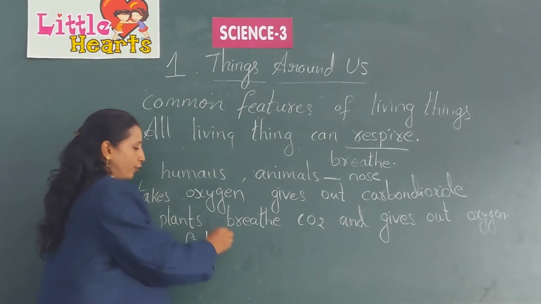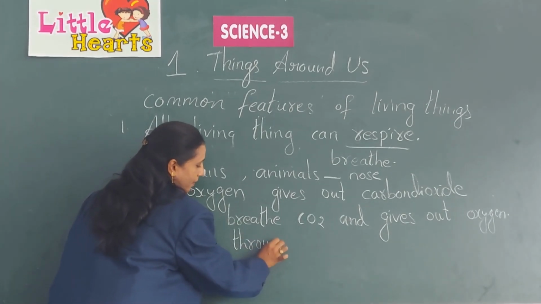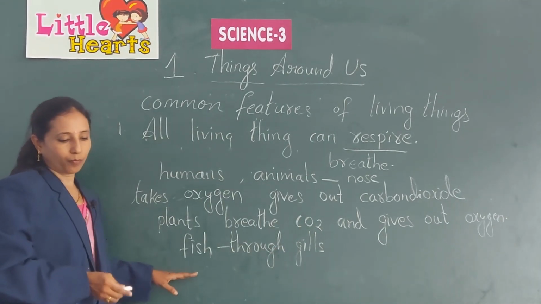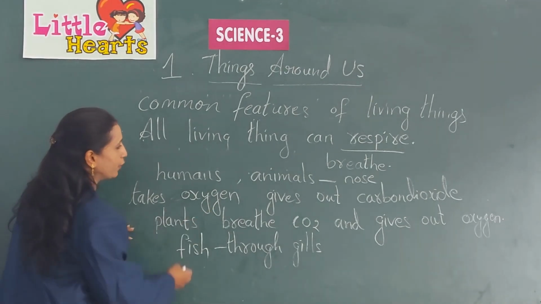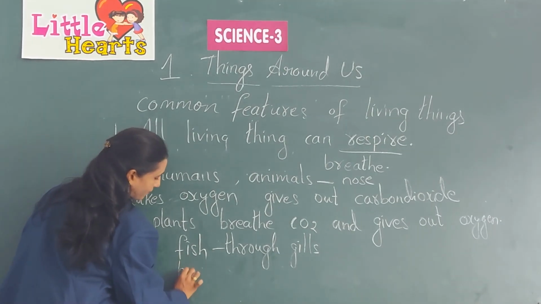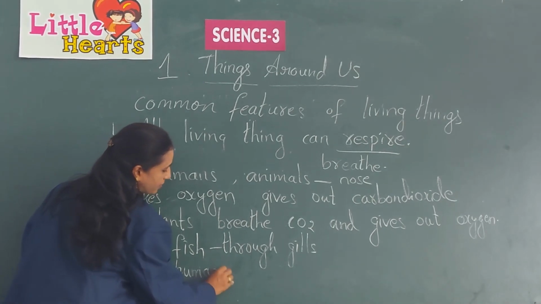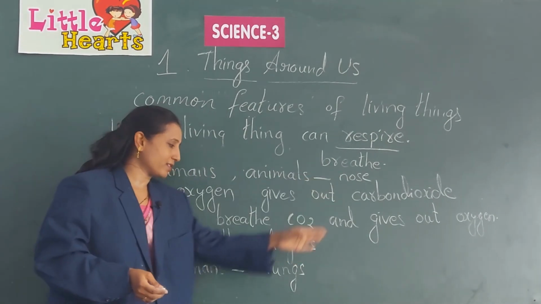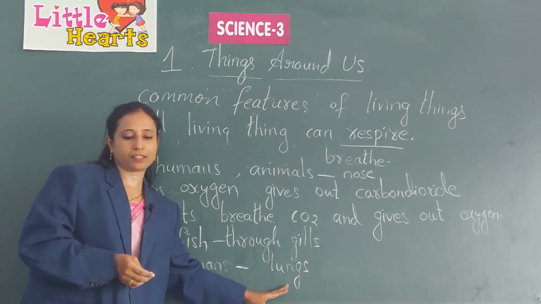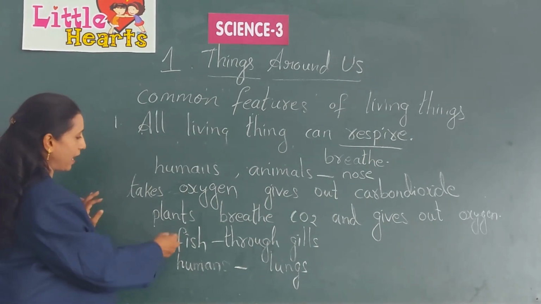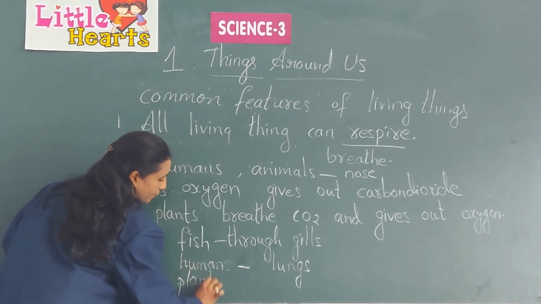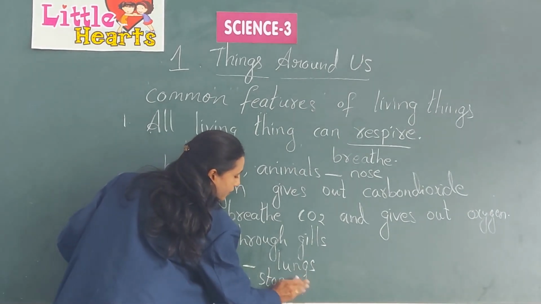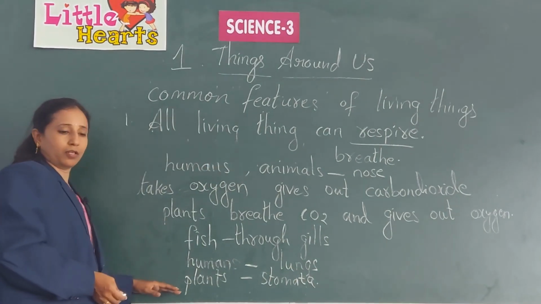Fish breathe through gills. Humans breathe through lungs. In the sense, through the nose they take in air and the exchange of gases takes place through the lungs. And plants breathe through stomata.